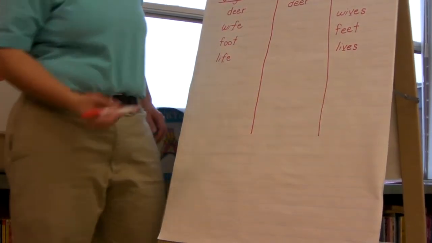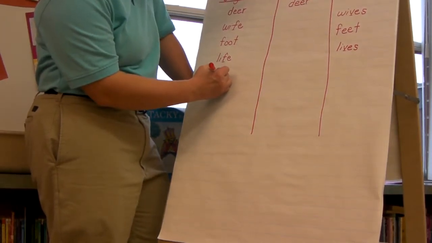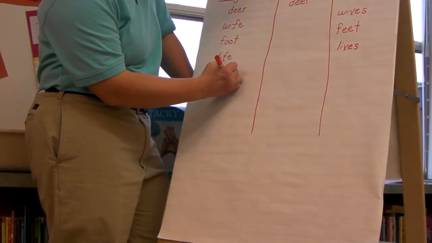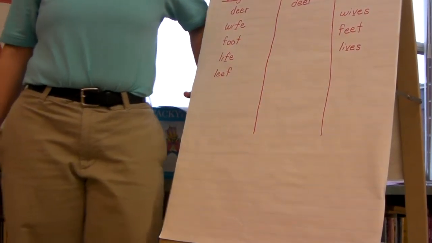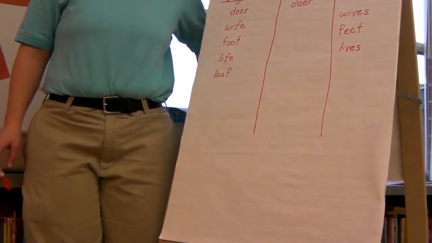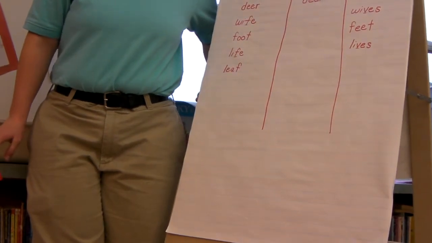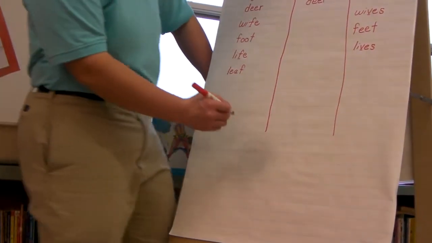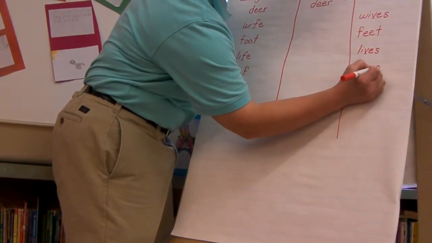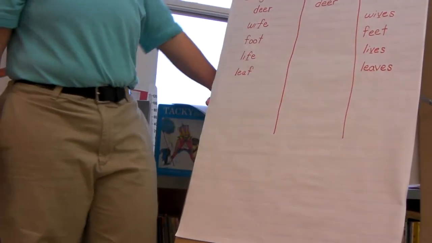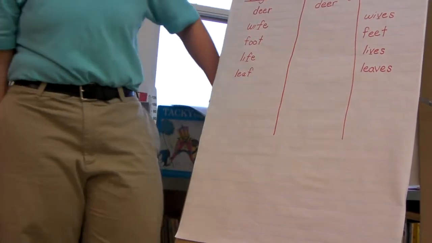Your next word I want you to try out is leaf. A leaf fell off the tree. Is leaf going to change or not change if I have 10 of them? Do I have 10 leafs, or 10 of something else? What do you think? Well, I have 10 of something else. I have 10 leaves. Leaf to leaves. Next one I want you to try is mouse.